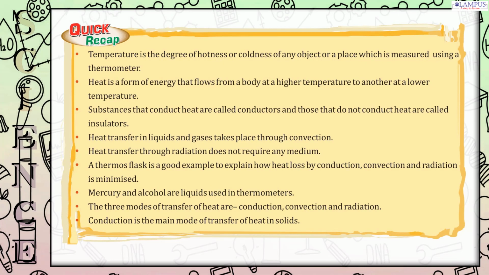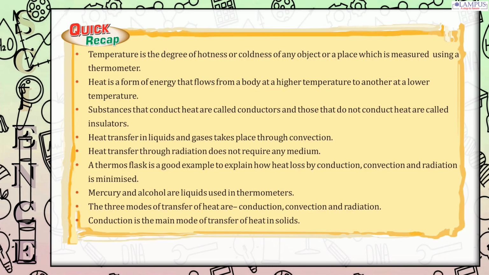Quick recap. Temperature is the degree of hotness or coldness of any object or a place, which is measured using a thermometer. Heat is a form of energy that flows from a body at a higher temperature to another at a lower temperature. Substances that conduct heat are called conductors and those that do not conduct heat are called insulators.